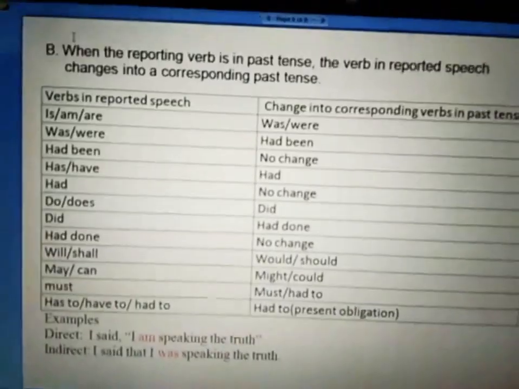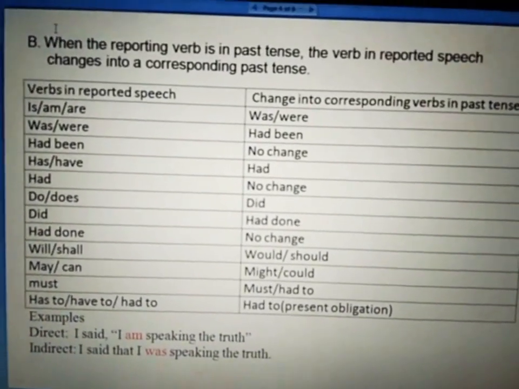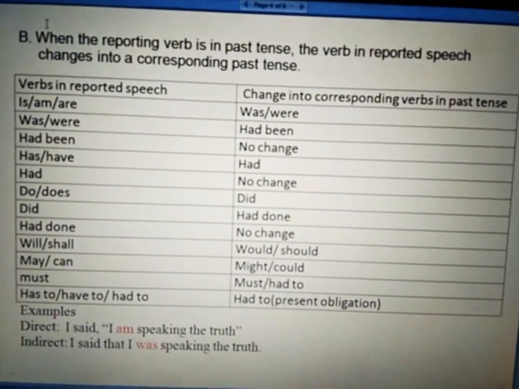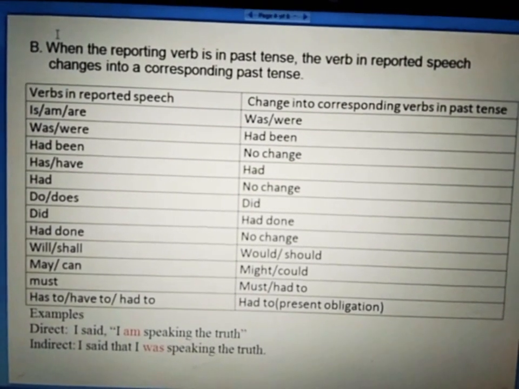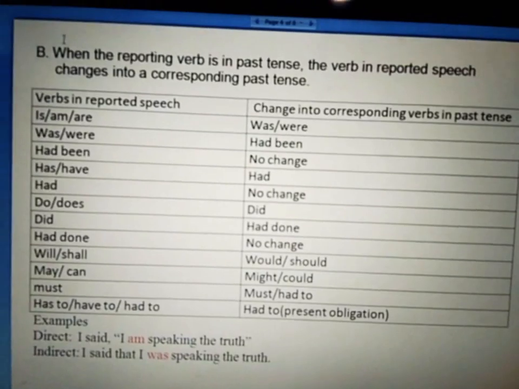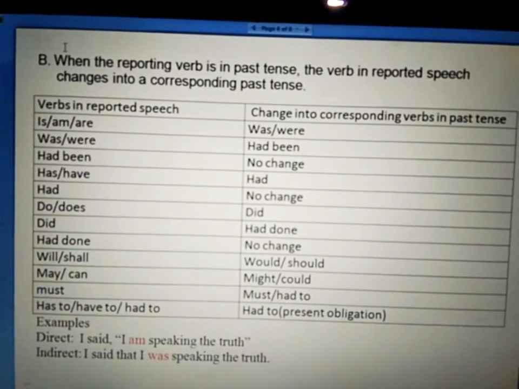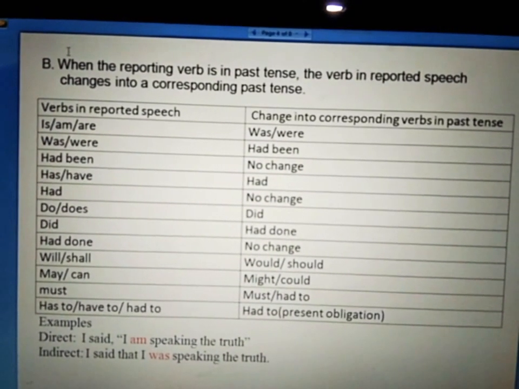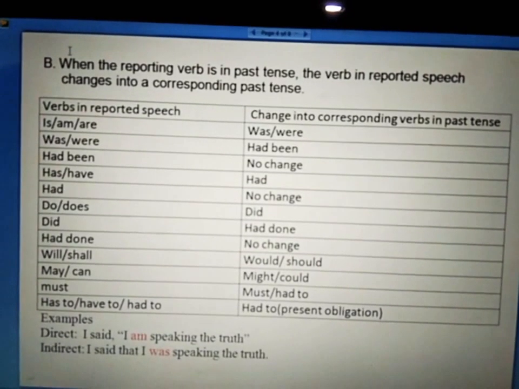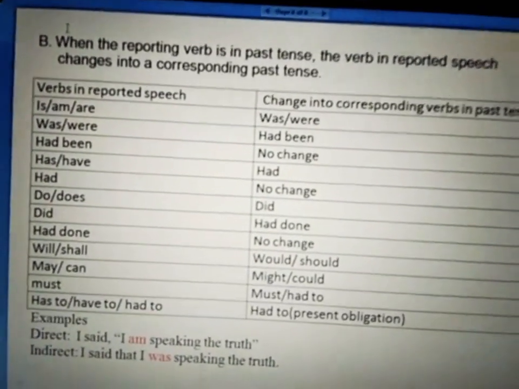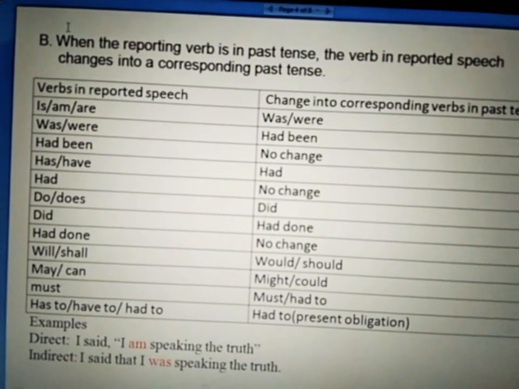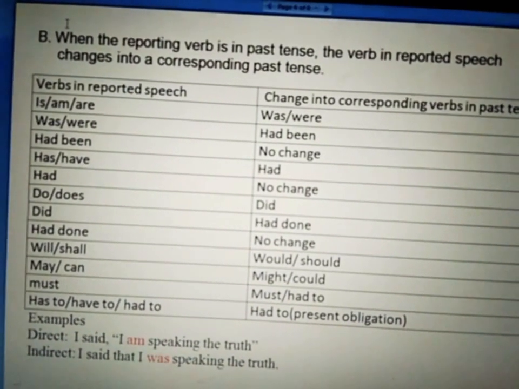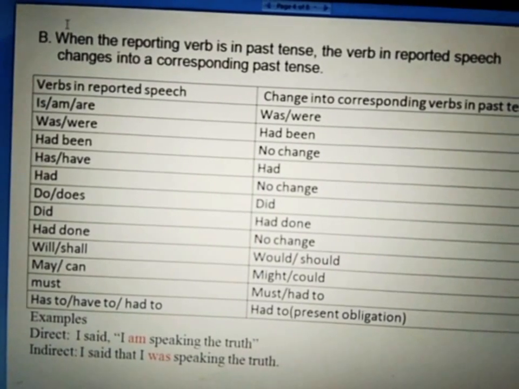Let's talk about another rule. When the reporting verb is in past tense, the verb in the reported speech changes into a corresponding past tense. If the verb in reported speech is am, is or are, then it will change to was or were. If it is given was or were, then we change it to had been.